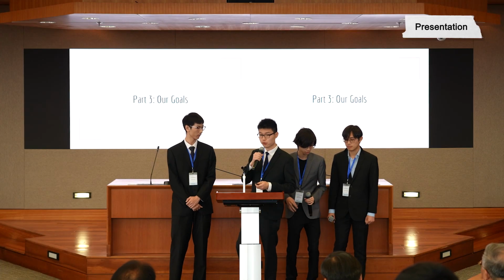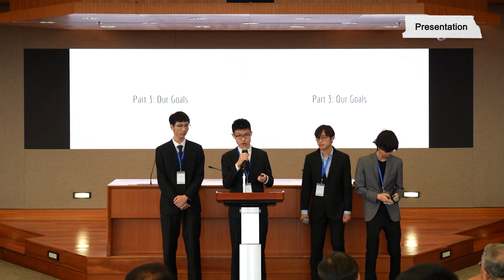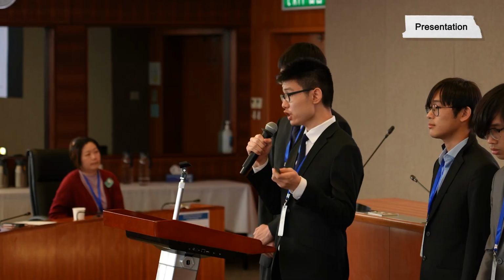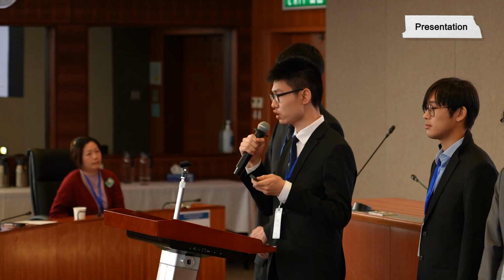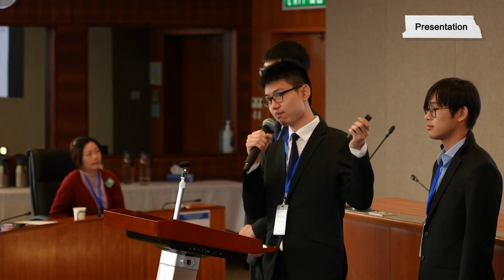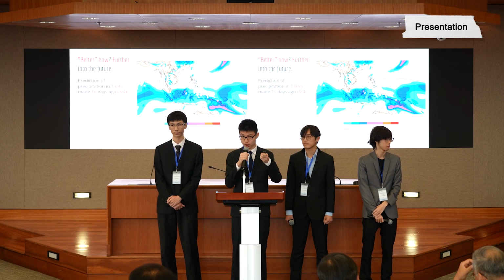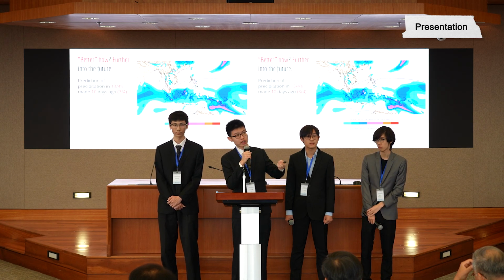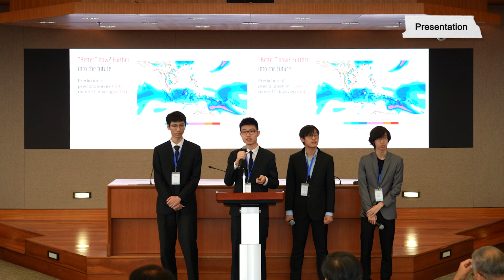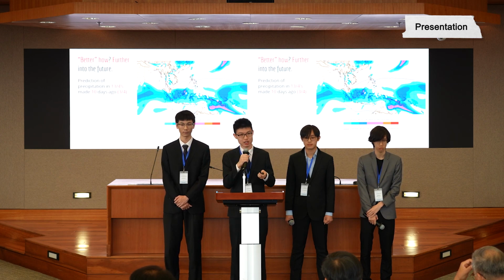Next, we will be talking about the goals we want to achieve in our project. The first goal is that we want to make better weather prediction with artificial intelligence. Here, this graph is a prediction of today's precipitation that we made 10 days ago. And if you look outside of the window, it's pretty sunny today, which means that our predictions are right.